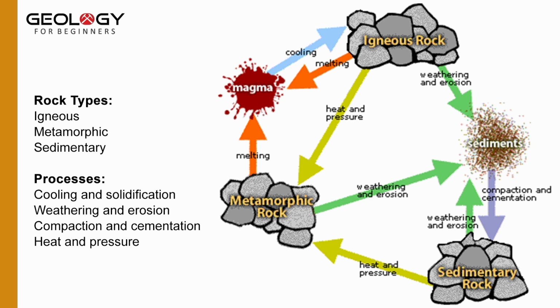And similarly, if you see the other two arrows, you can see the heat and pressure. They are turning the other rock types, like sedimentary as well as igneous, into metamorphic rock by heat and pressure. So these are the main processes and rock types that form in the rock cycle.